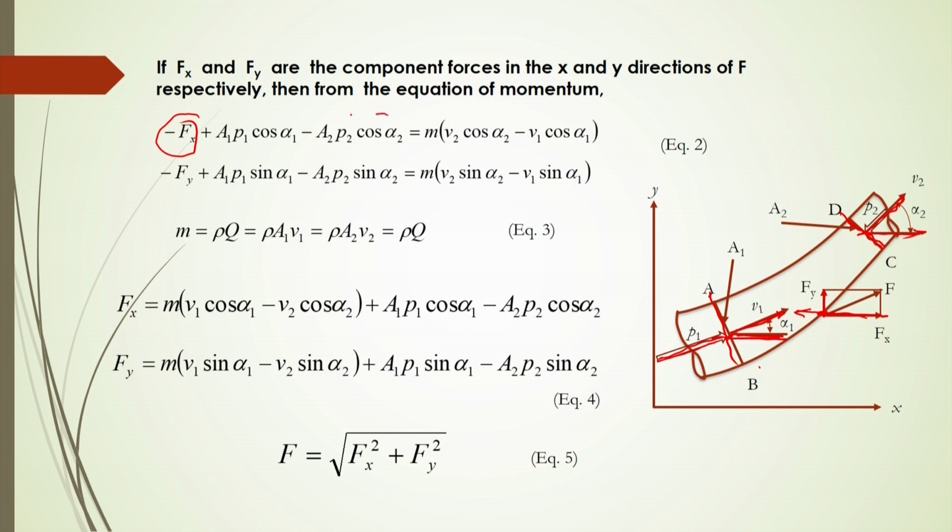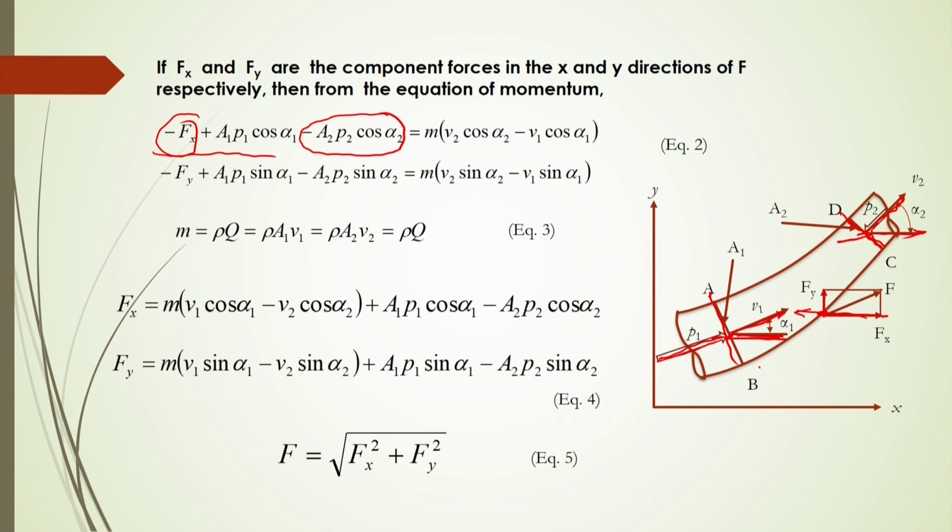So, this A 2 P 2 cos alpha 2 will be in the negative direction. Okay. So, what will be the effective force here? Minus f of x plus A 1 P 1 cos alpha 1 minus A 2 P 2 cos alpha 2. That will be equal to, what is that?